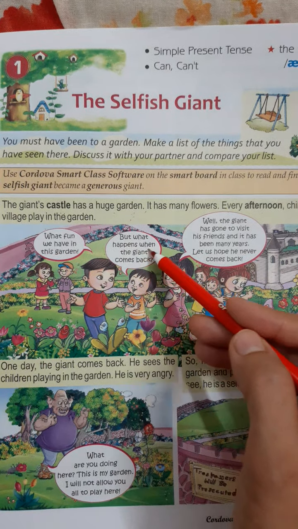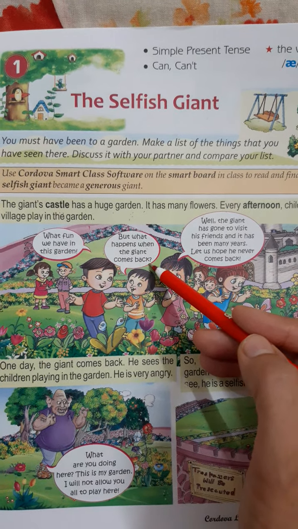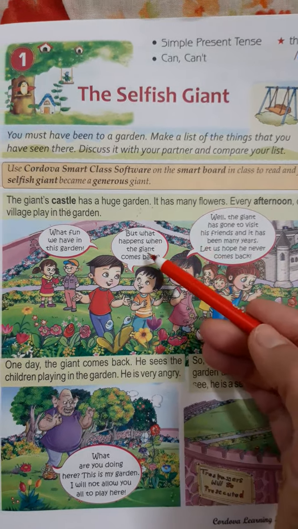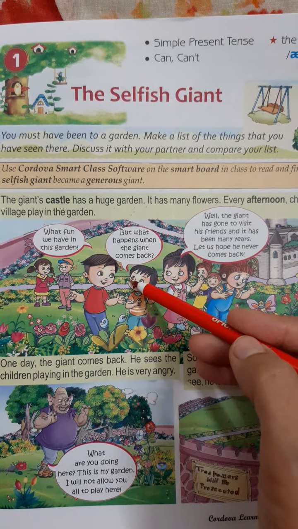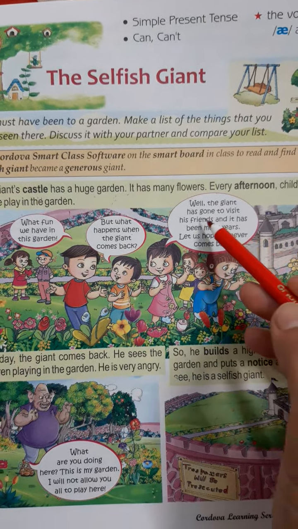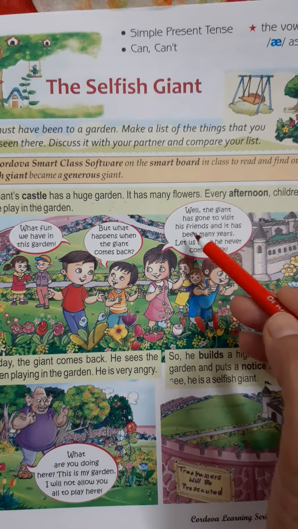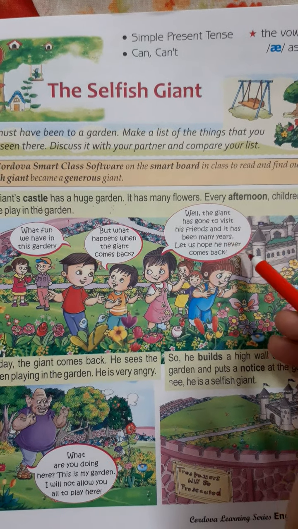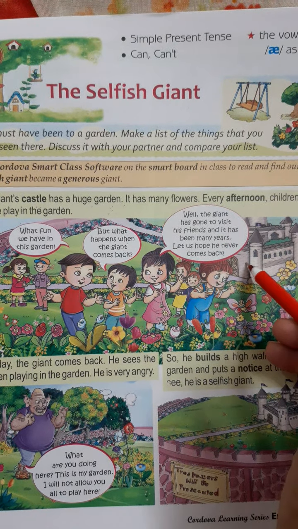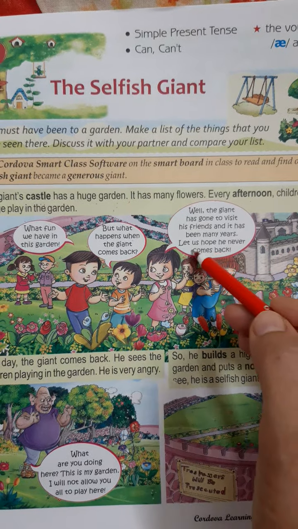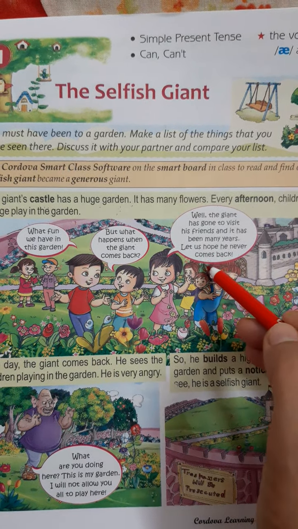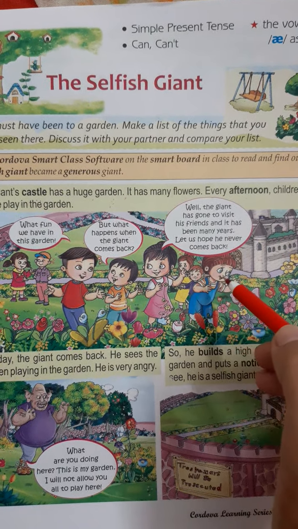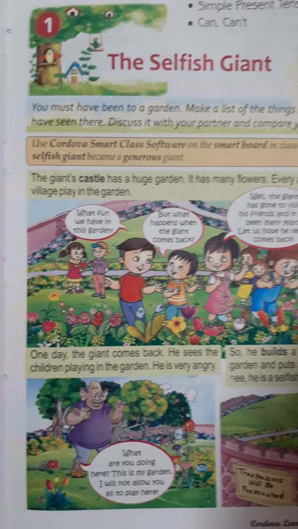But what happens when the giant comes back? These children are scared about what will happen when the giant comes back to his castle. Well, the giant has gone to visit his friends and it has been many years. For many years the giant has not visited the castle. Let us hope he never comes back. Now the children are talking that let us hope the giant never comes back.